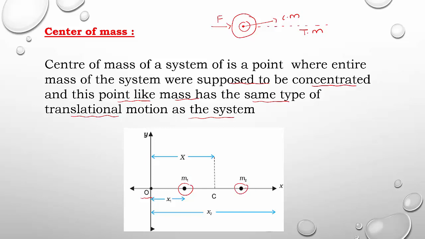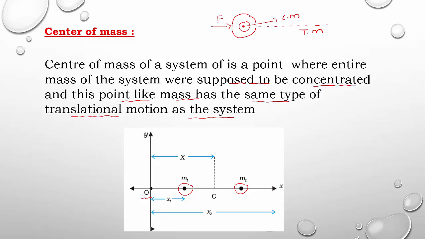In reality, the system contains n number of particles, a large number of particles, but for study purposes, to understand an expression for center of mass, now I am going to consider the system having only two particles, with masses m1 and m2, and these two particles are lying on the x-axis.